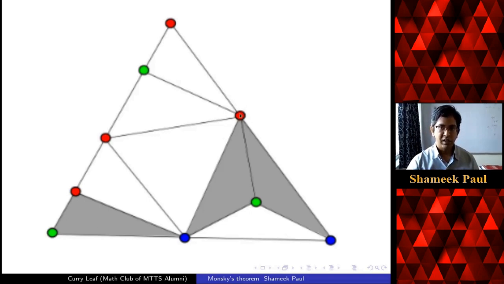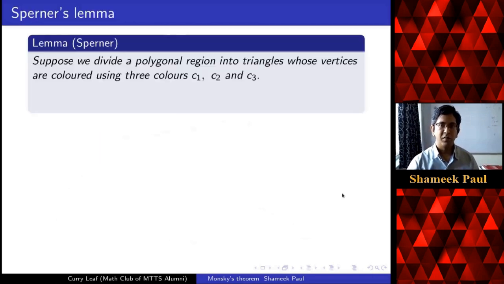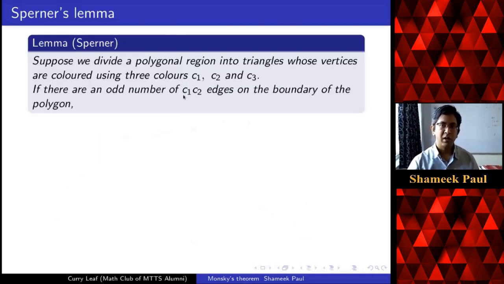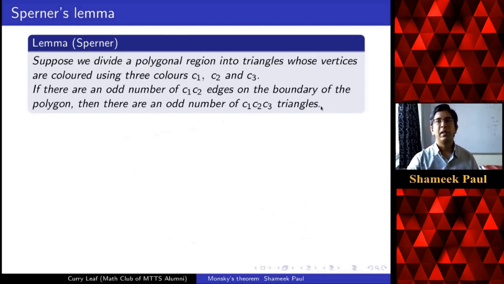If I color this green, so it's not necessary that for any pair of colors you have an odd number of edges, but if for some particular pair of colors you have an odd number of edges on the boundary, then that is enough. We can say there are an odd number of rainbow triangles. So let us see a proof of this.